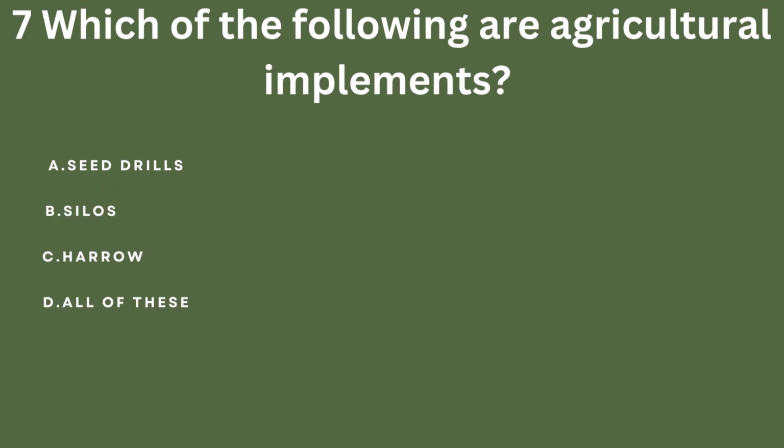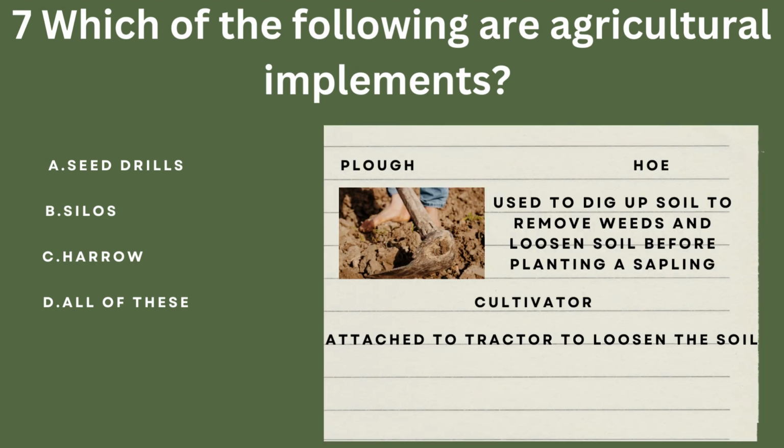Number 7. Which of the following are agricultural implements? Before moving on to the options, let's see what agricultural implements are and what the different types of agricultural implements are. Agricultural implements are: 1. Plow. What is a plow? A plow is a device used by farmers for adding fertilizers, tilling and loosening of soil. It is made of wood or iron.